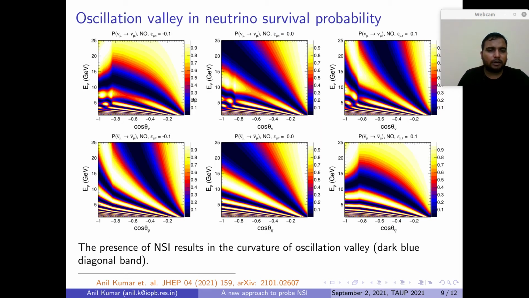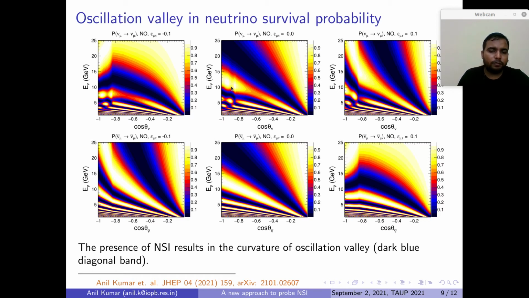Next, here we show what happens to the oscillation valley when we introduce NSI. First we look at the standard case, which is shown in the first column. On the left we show when ε_μτ is −0.1, and on the right when ε_μτ is +0.1. In the first row we have shown plots for neutrino, and in the bottom row for anti-neutrino.